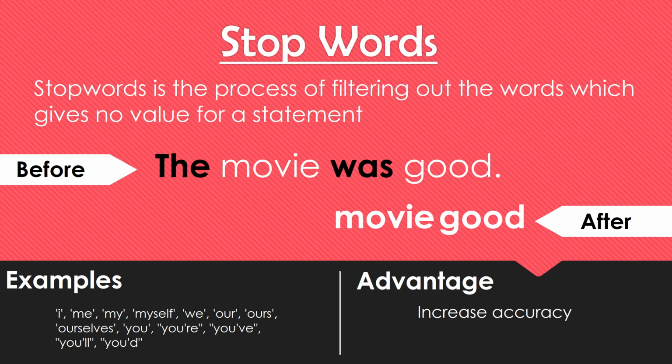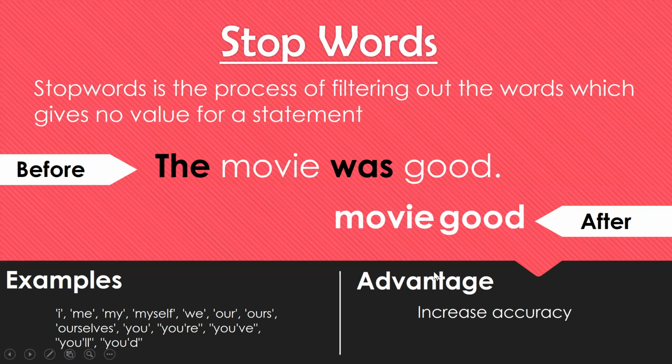So stop words is a concept used to remove the unwanted words, the words which are not affecting the meaning of a sentence or which have no value in the statement. There are some examples of stop words like I, me, myself, we, are. I have kept just a few stop words here. We will see in the practical session how many stop words we have in the English language.